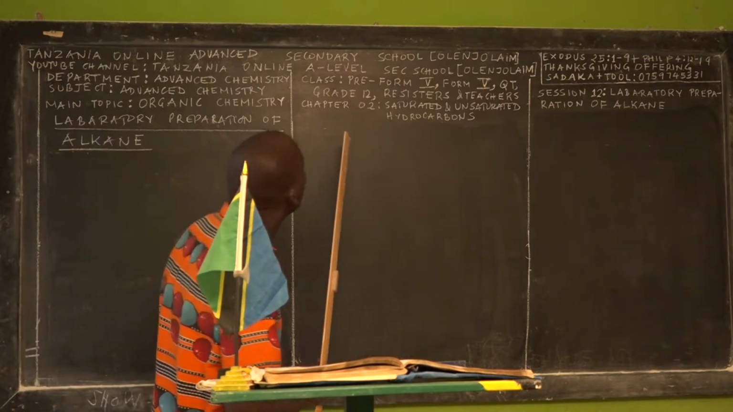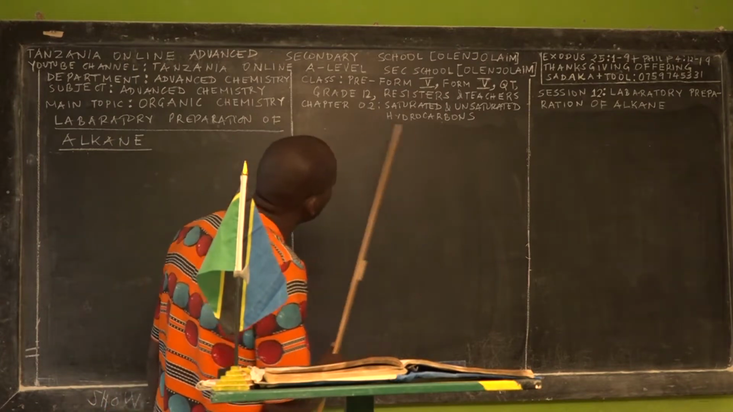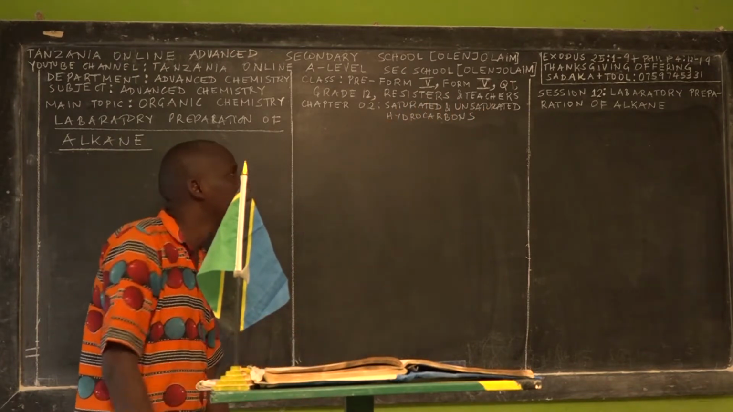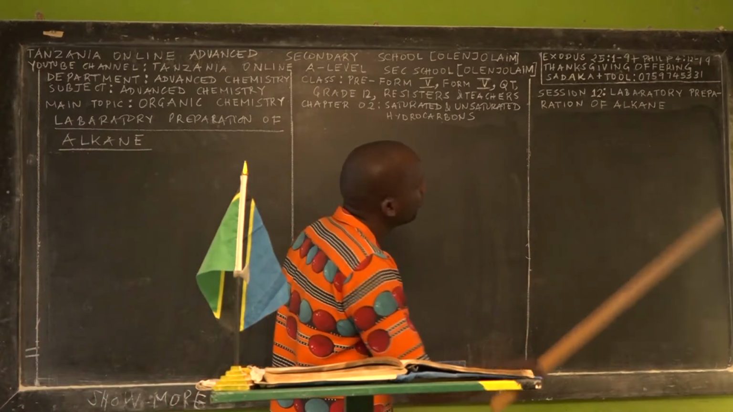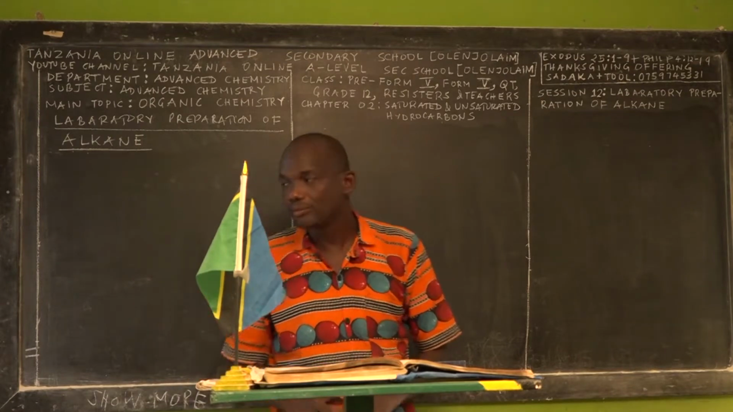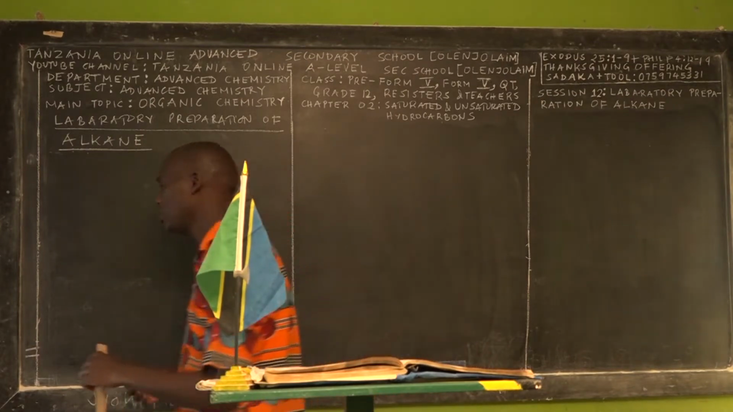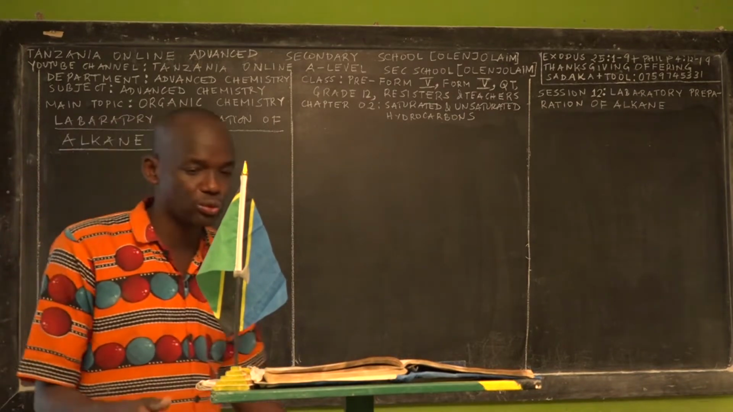So today, in this main topic of organic chemistry, we'll be focusing on the second topic, which is called saturated and unsaturated hydrocarbons. And this is session 12, which is titled Laboratory Preparations of Alkanes. We need serious students. We are very serious, and we are here in order to help you and answer so many questions.